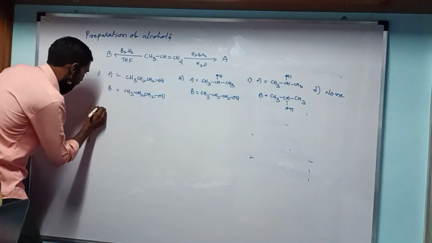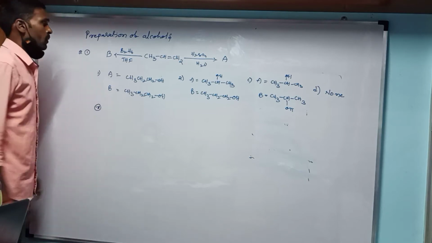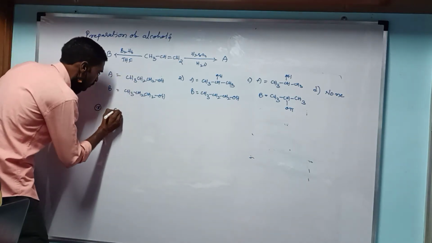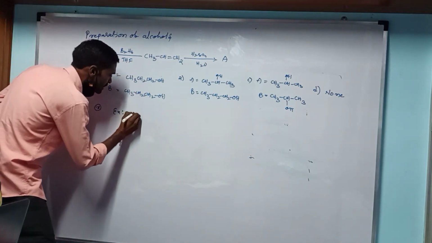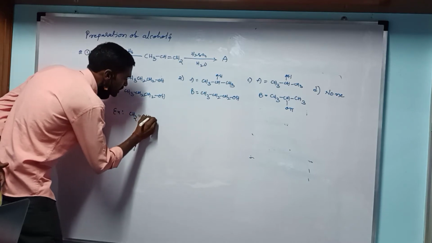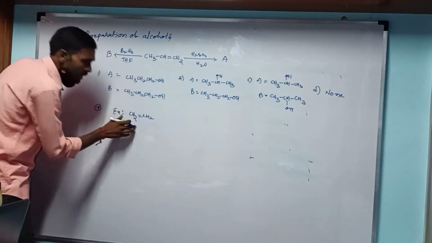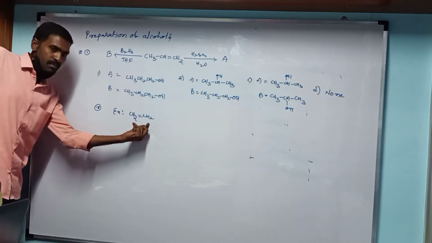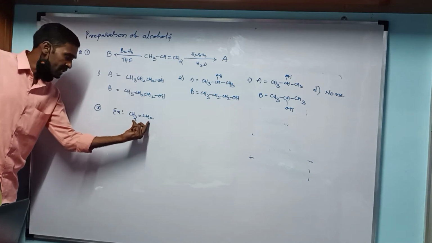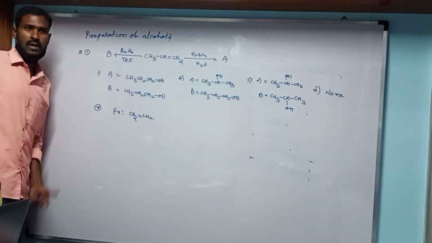Now we write the preparation method for a symmetrical alkene. For example, the reaction of CH2=CH2, named ethene, which is a symmetrical alkene. Symmetrical means both sides have the same number of carbon atoms.